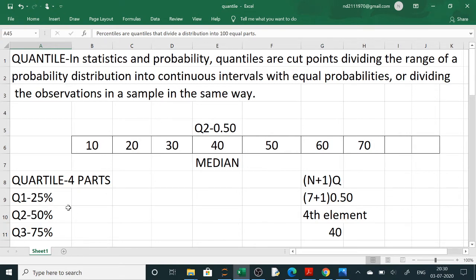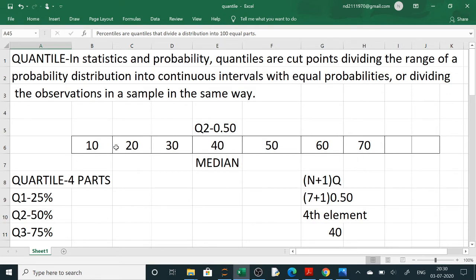The first quartile is 25%. So suppose 1, 2, 3, 4 up to 100 is written, then 25 will be your first quartile, because below 25 there are 25 students and above 25 there are 75 students. In the same way 50% is also called the median and it is the second quartile, so 50% below that and 50% above that. 75% is the third quartile, so 75% below that and 25% above that. Clear?